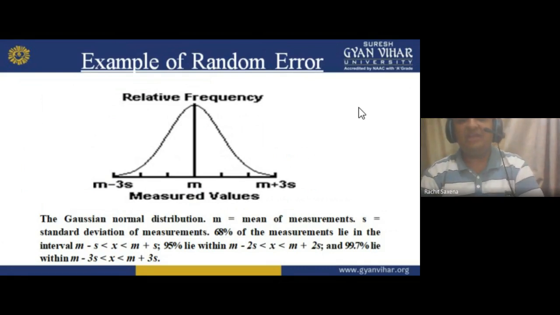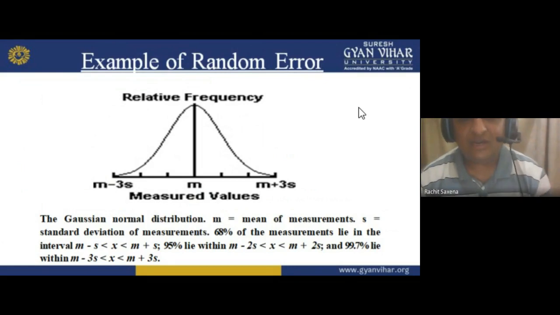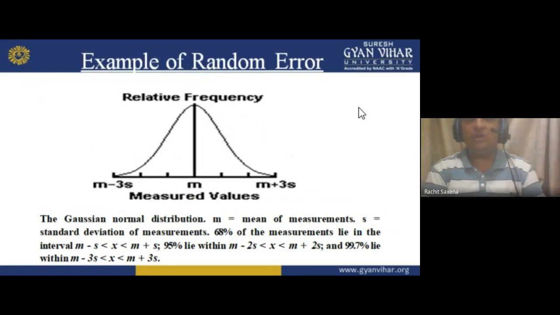Now an example of random error. Here we have the curve, the Gaussian normal distribution curve. If we want to understand the error, we have to make a Gaussian curve of it, because if we want to calculate the error, we need some technique through which we can calculate it.